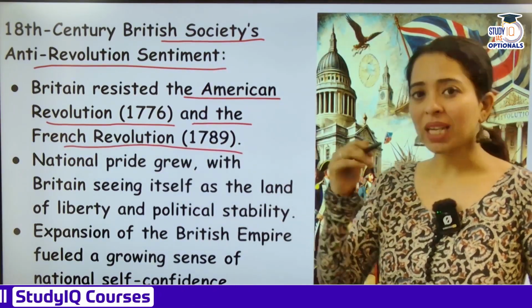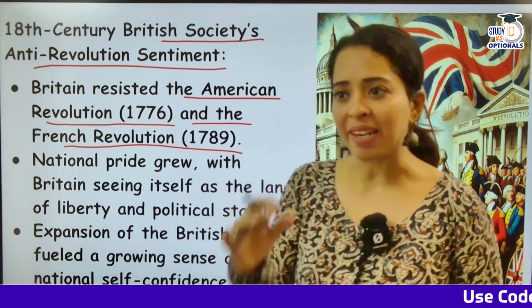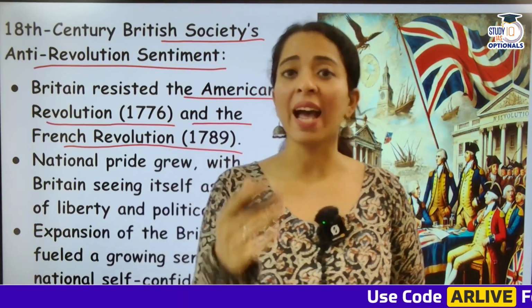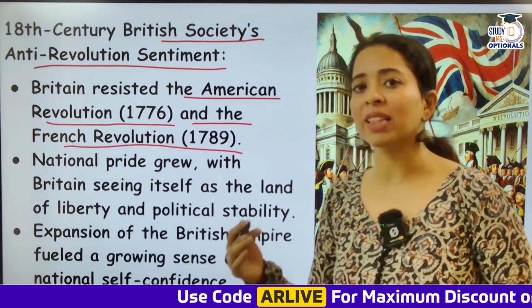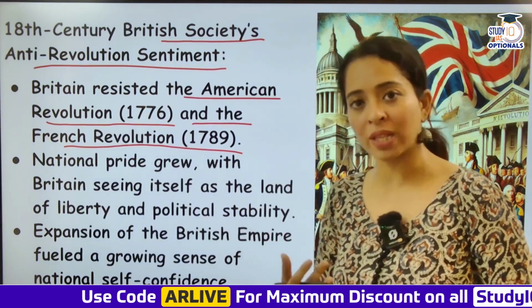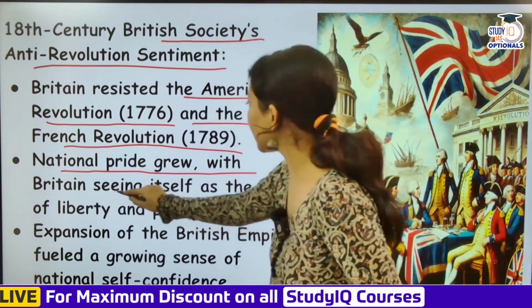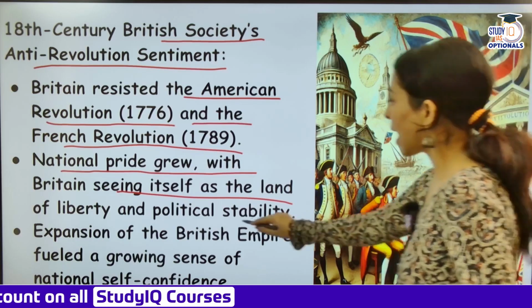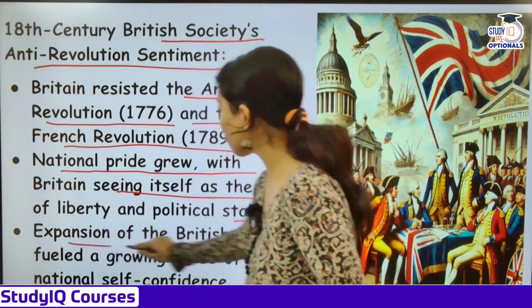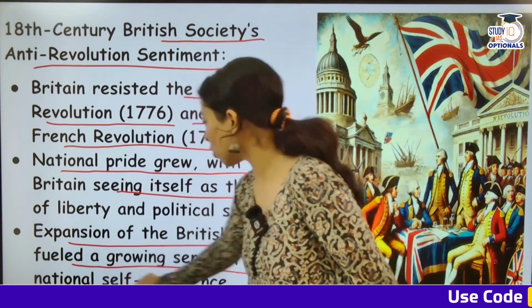Now England was getting a huge level of national pride, the identity that they are one of the best nations in Europe. The national pride grew, with Britain seeing itself as the land of liberty and political stability. And what happened? Expansion of the British Empire fueled a growing sense of national self-confidence.